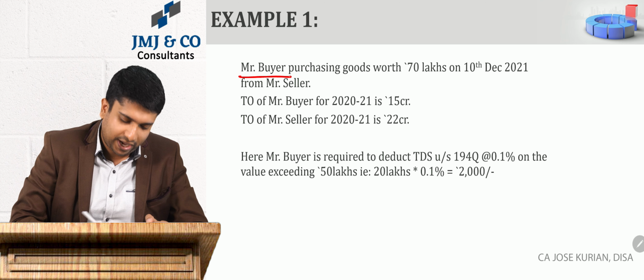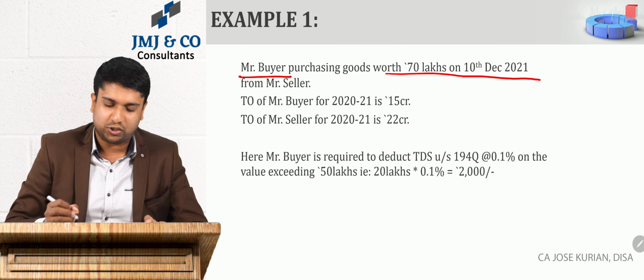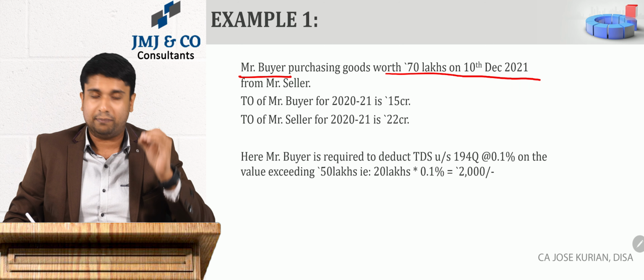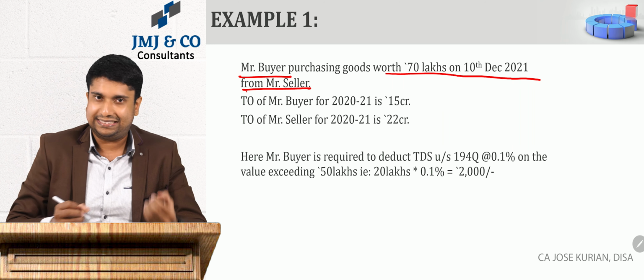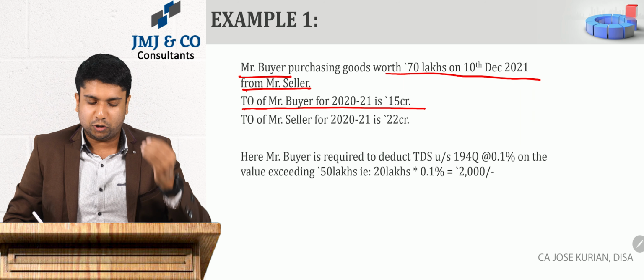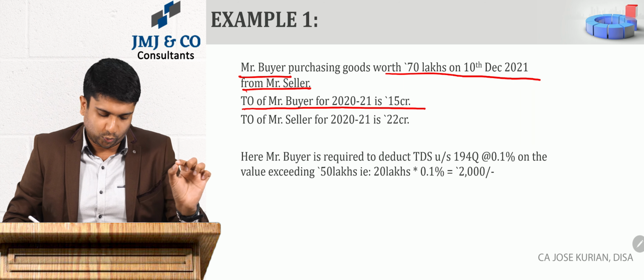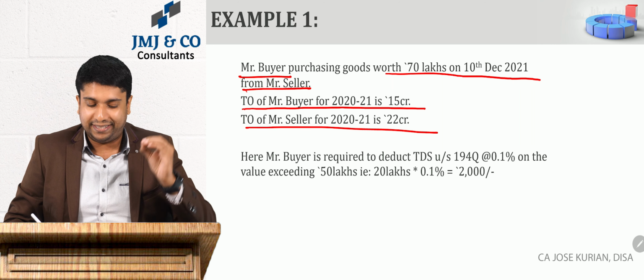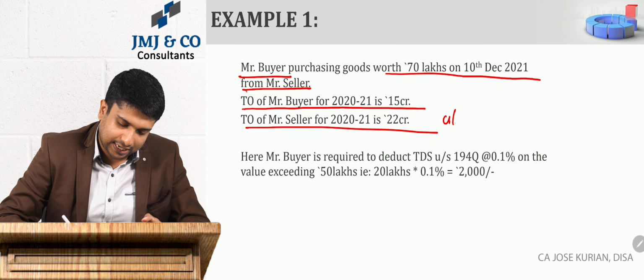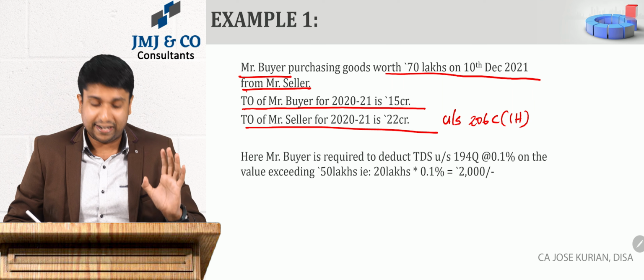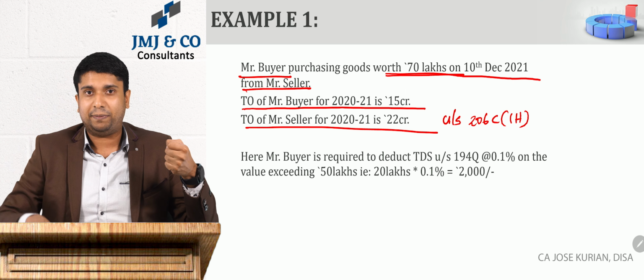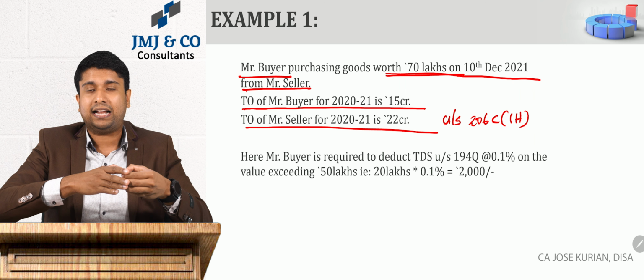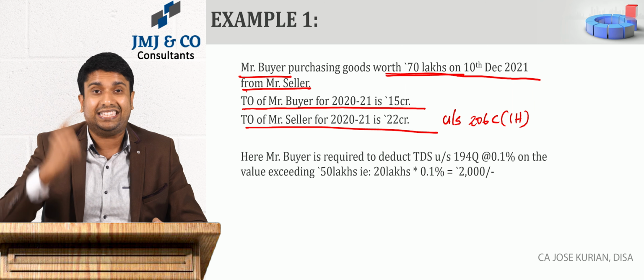Again, let's understand this by way of a simple example. So please listen. Mr. Buyer is purchasing goods worth 70 lakhs on 10th December 2021 from Mr. Seller. The turnover of Mr. Buyer for 2020-21 is 15 crore, and the turnover of Mr. Seller for 2021 is 22 crore. So this is under section 206C1H. So friends, here for the same transaction, that means the buyer purchased goods of 70 lakhs and the seller sold goods of 70 lakhs, both 194Q and 206C1H are applicable.